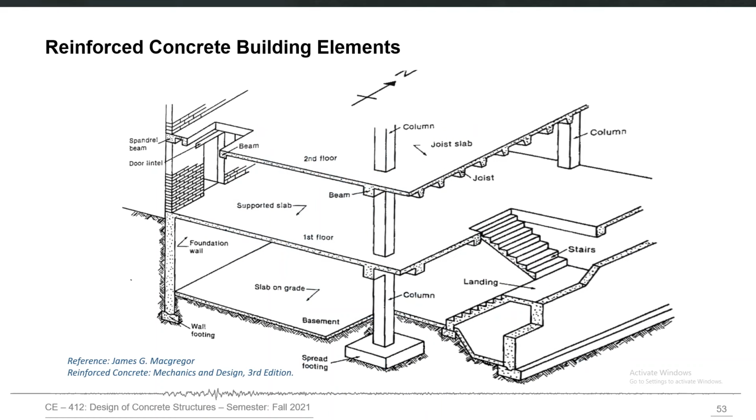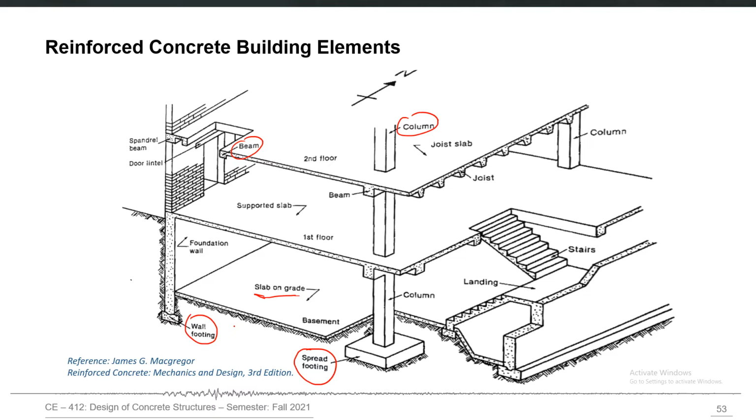If we look at reinforced concrete buildings, some basic terminology, we know already about what is a beam and what is a column, for example. But look at, for example, slab on grade, a slab which, as the name indicates, is at the basement level, resting exactly on the underlying soil. Then we may have different kinds of footing within one structure. For example, for columns we may have spread footing or isolated footing, but for walls we may have wall footing.